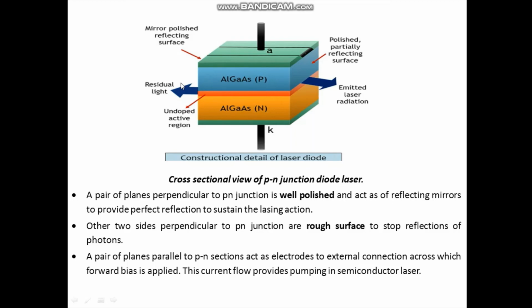The current flow through the PN junction due to forward biasing provides pumping and population inversion in the semiconductor diode laser.